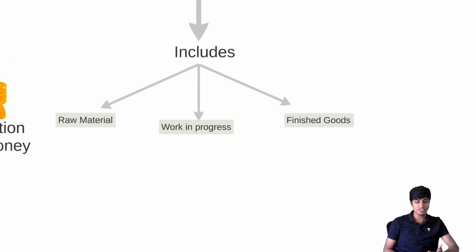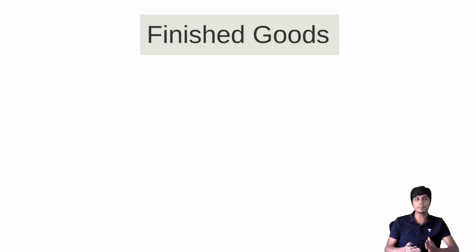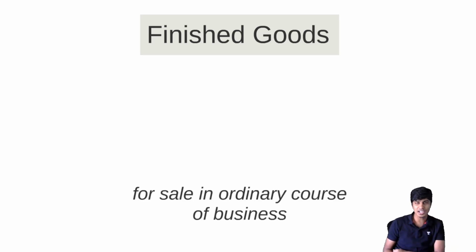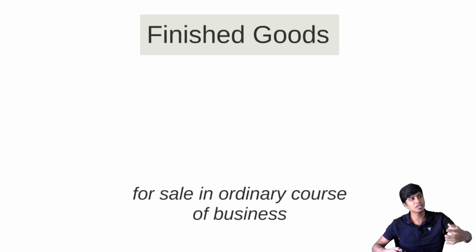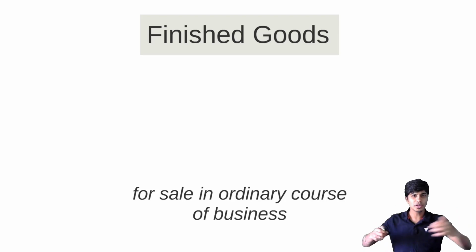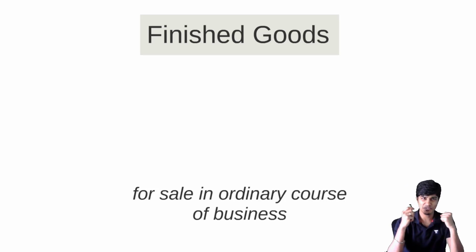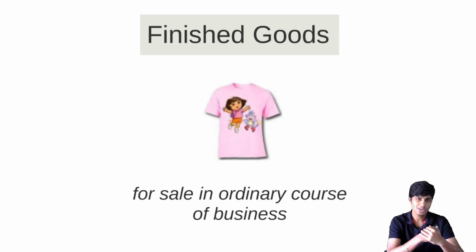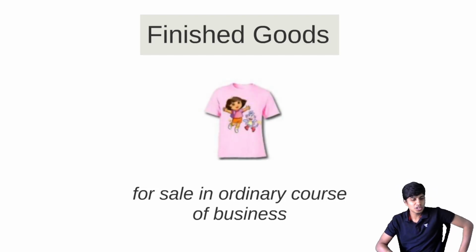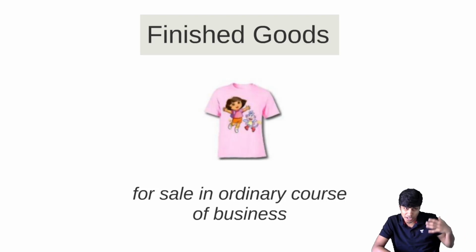Now, finished goods. What do we mean by finished goods? Finished goods is an item which is kept ready for sale, which can be sold like this. For example, a t-shirt in our case. Not like the black t-shirt that I'm wearing right now, maybe something more that you can relate to. Yeah, the touristy traveler t-shirt, which has a very renowned traveler on it. Dora the Explorer. Yeah, this t-shirt is what I'm selling, which is pink in color, which is kept for sale in the ordinary course. This is the finished goods.